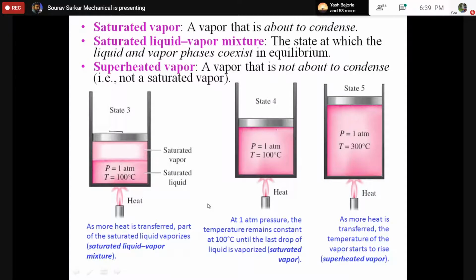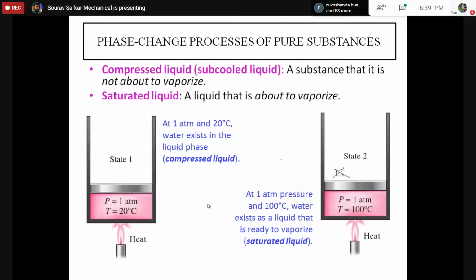Now we'll go to state 5. If we further heat it, you will see the temperature will gradually increase. It will reach 110, 120, 130, 140, 200, 300, 400, 500, anything, depending on how much heat you supply. So did you understand state 1, state 2, state 3? State 1 is basically called the compressed liquid. State 2 is basically called the saturated liquid.